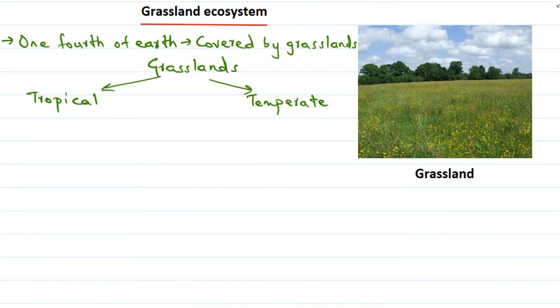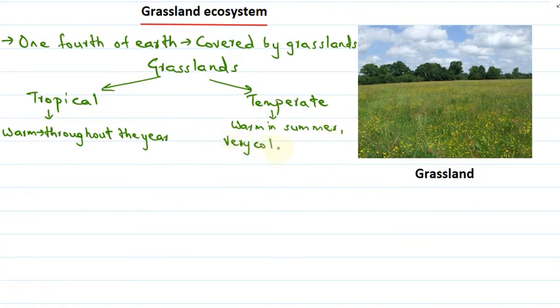Tropical grasslands are warm throughout the year, whereas temperate grasslands are warm in summer and very cold in winter.